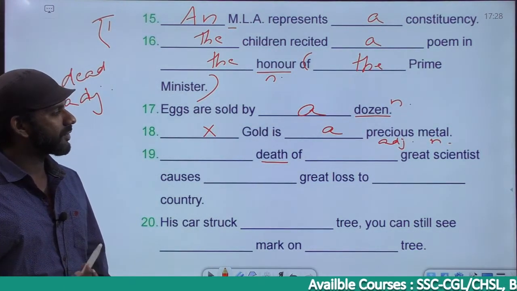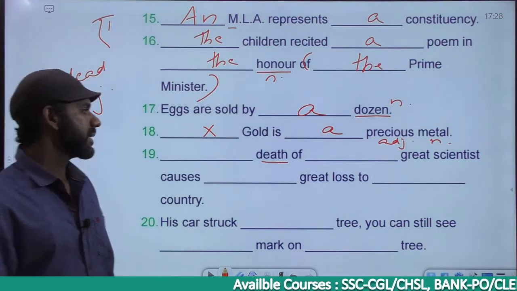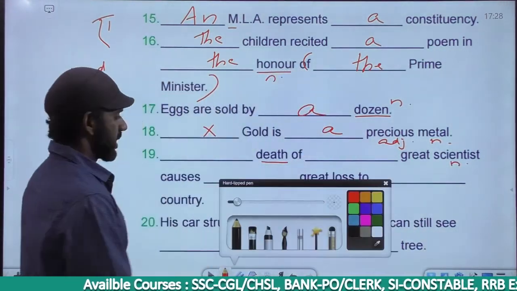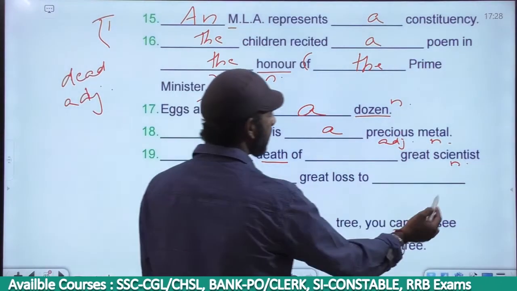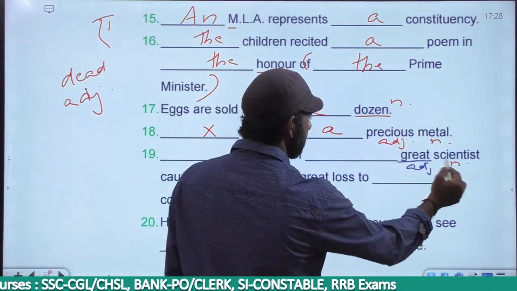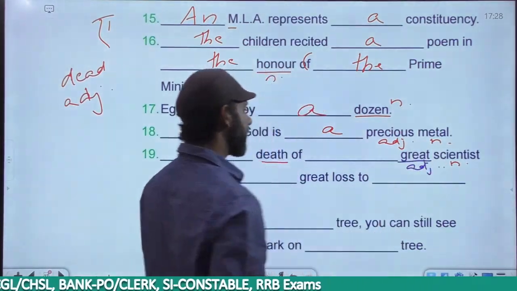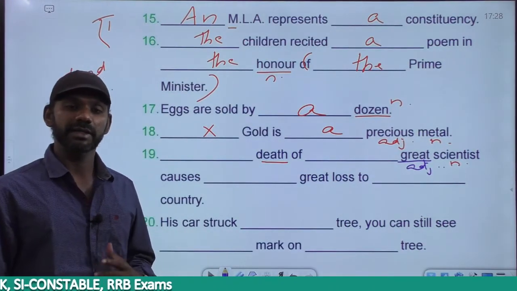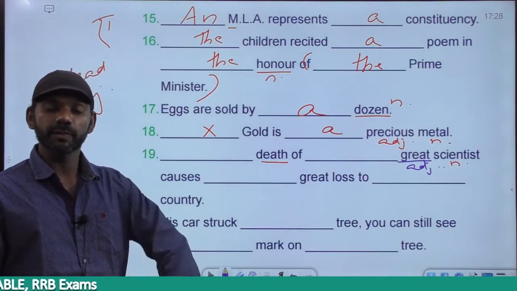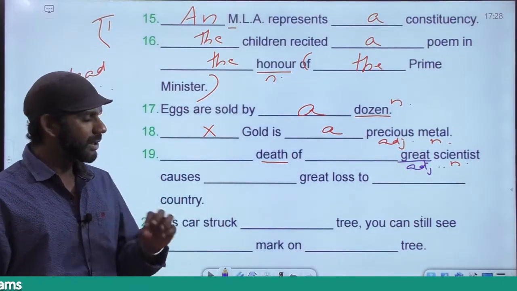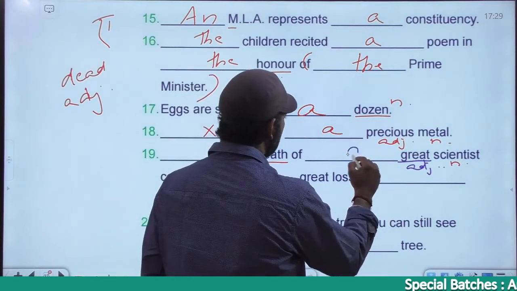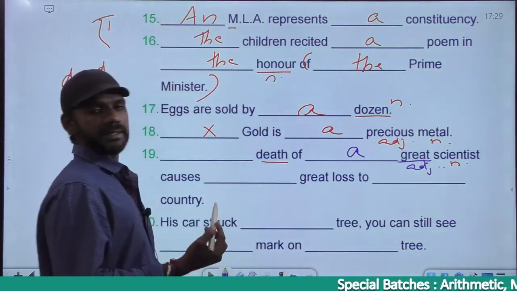Dash death of dash great scientist. Scientist is a noun. What kind of scientist? Great scientist. So word great describes scientist. Great becomes an adjective. Any word that describes a noun is called an adjective. And great is a positive degree adjective. Comparative is greater. Superlative is greatest. We don't use the with a positive degree adjective, so it must be a. Dash death of a great scientist.